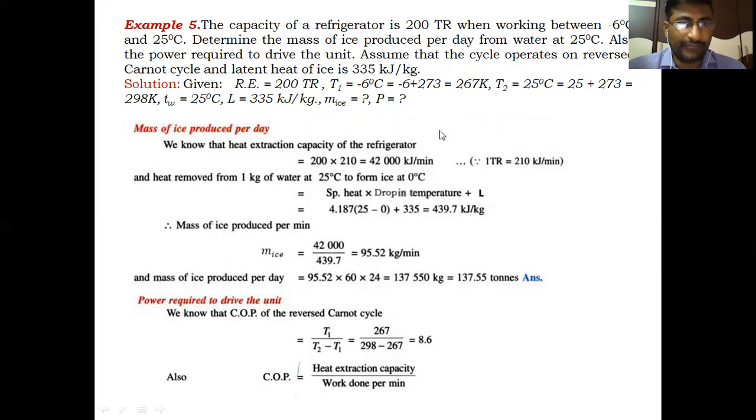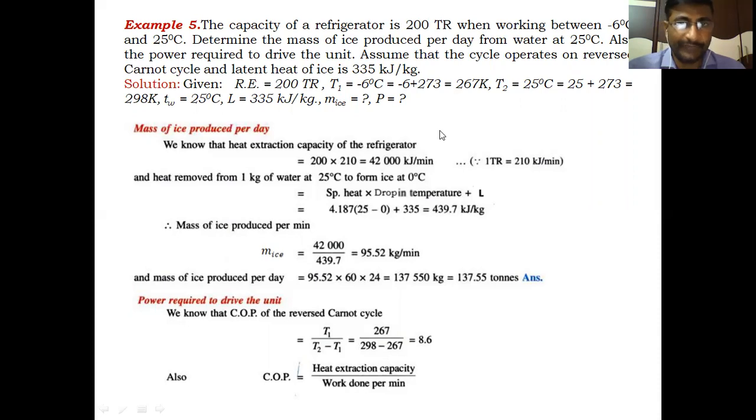Now, example 5. Today's first problem is example 5. The capacity of a refrigerator is 200 tons of refrigeration when working between -6 degrees centigrade and 25 degrees centigrade. Determine the mass of ice produced per day from water at 25 degrees centigrade. Also, the power required to drive the unit. Assume that the cycle operates on reverse Carnot cycle and latent heat of ice is 335 kilojoules per kg.